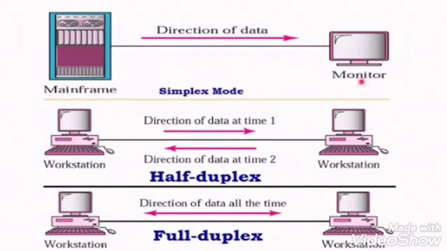The first one is simplex mode. With this picture, we can easily understand that simplex mode is a unidirectional transmission mode. That is, the sender can transmit the data to the receiver, but the reverse is not possible. The best example of simplex mode is radio.